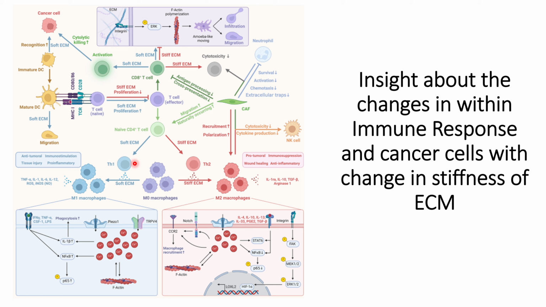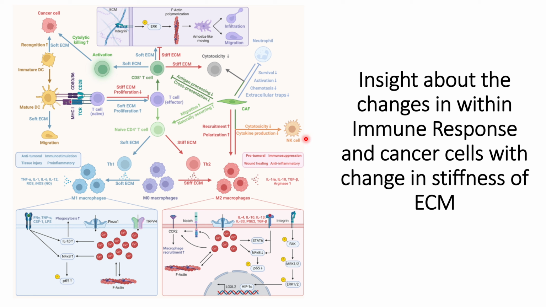So in case of a soft ECM, the Th1 helps the M0 macrophage to differentiate to the M1 macrophage, which has anti-tumorigenic properties. And in case of a stiff ECM, the M0 macrophage will differentiate into the M2 macrophage with the help of Th2 cells. So this M2 macrophage will have pro-tumorigenic properties. It will promote a pro-tumorigenic response, or more survival genes, and at the same time more genes that will promote the migration or metastasis of the tumor cells.